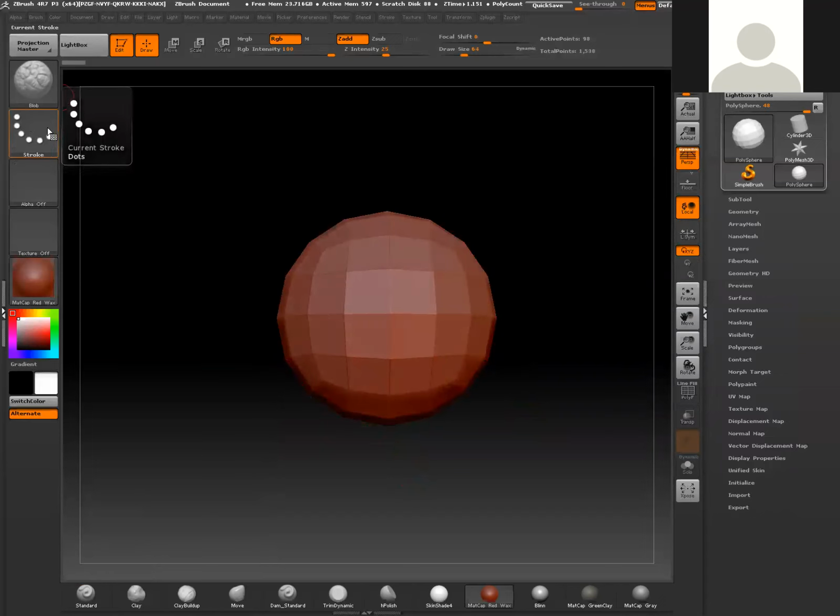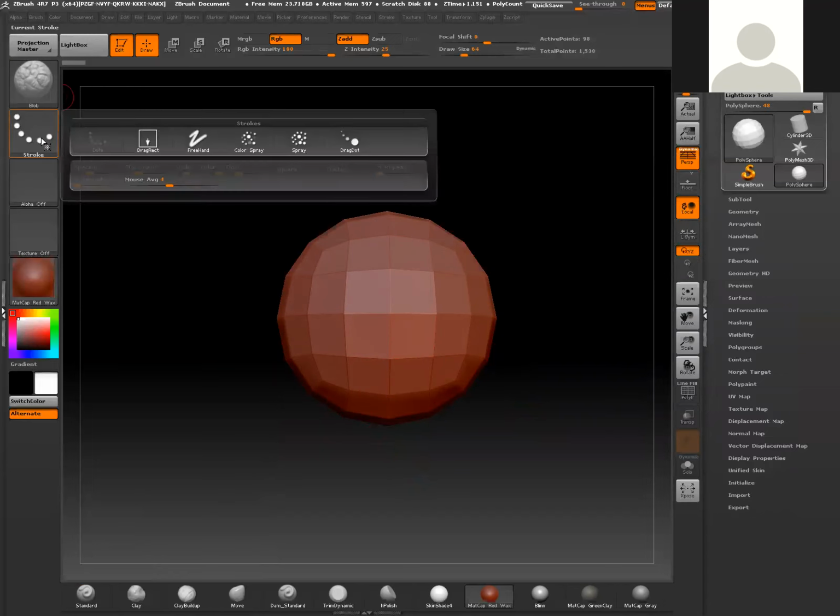Moving down here on the left-hand side where you see the stroke. Now stroke basically is suggesting how you want the brush to react. Right now it's set to, what is this, dots? So that's going to be kind of a stagnated kind of freehand approach. This is pretty good for when you're just freely sculpting on geometry. You got drag rectangle, which is basically like dragging out the influence just 100% on geometry. These all serve different purposes, and I'll try to explain in practical use when I'm using what.